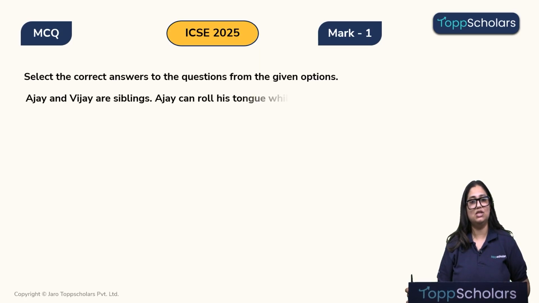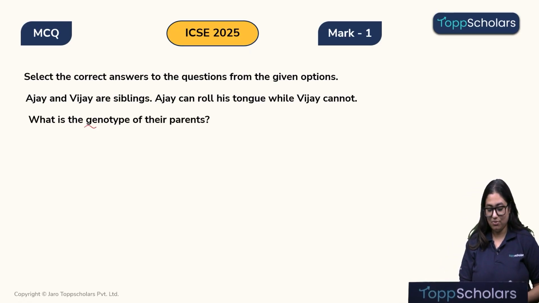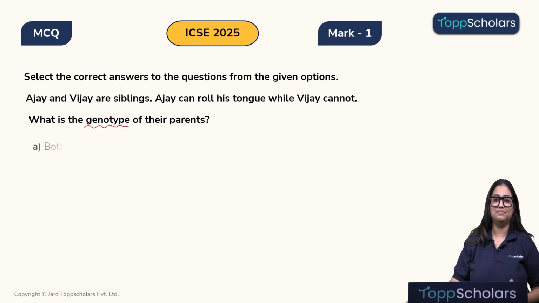Now we have another MCQ. Ajay and Vijay are siblings. Ajay can roll his tongue while Vijay cannot. What is the genotype of their parents?